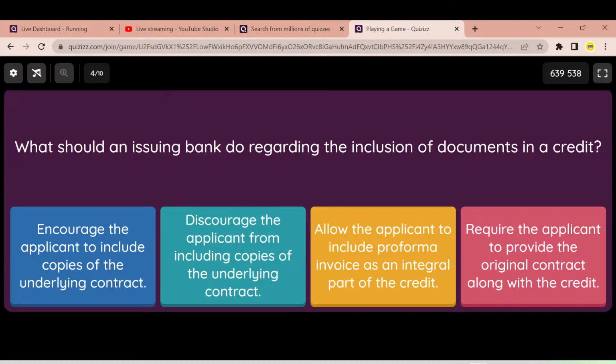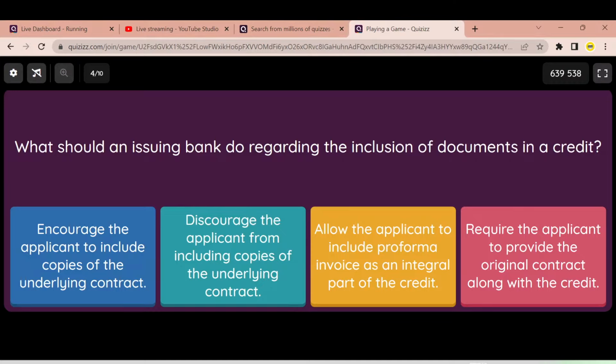So the first, encourage the applicant to include copies of the underlying credit. No, that's wrong. You need to discourage it as an issuing bank. What about the last option? Require the applicant to provide the original contract? No. That's also a reference to the underlying contract. So we need to discourage that from being included in the credit.